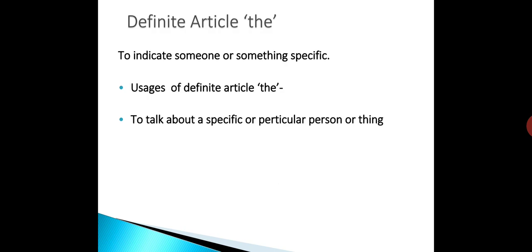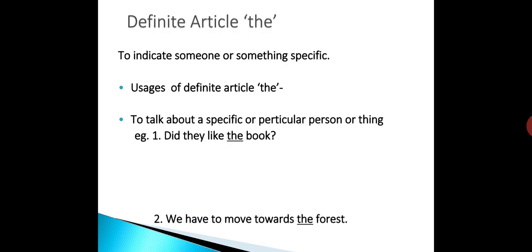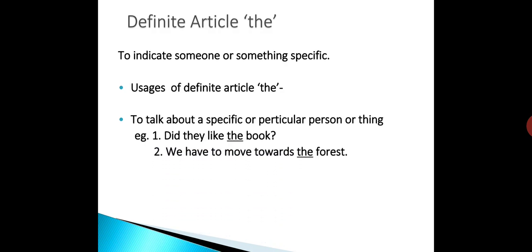For example, did they like the book? Next example, we have to move towards the forest. Again, one more example. My parents came to meet me at the hostel. So, in these examples, article the is used before words like book, forest, and hostel because they are used about a specific or particular person or thing. That's why we have used article the before these words.